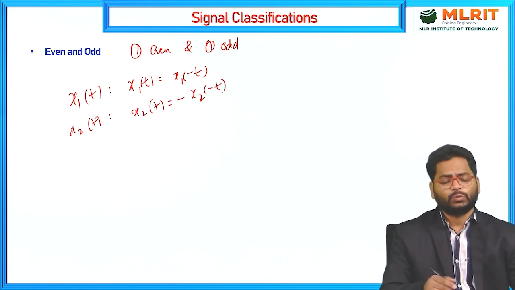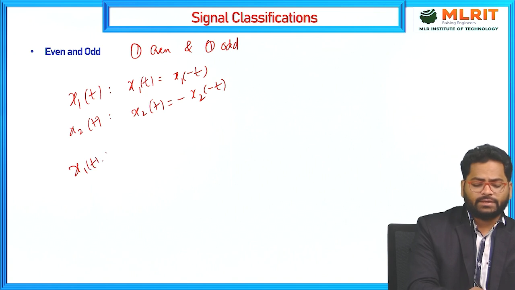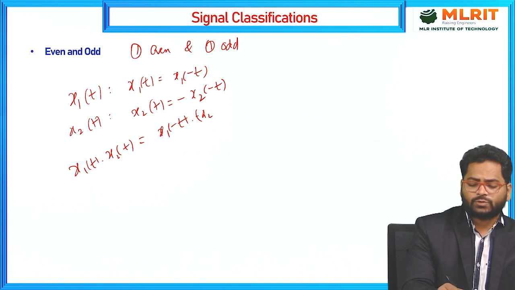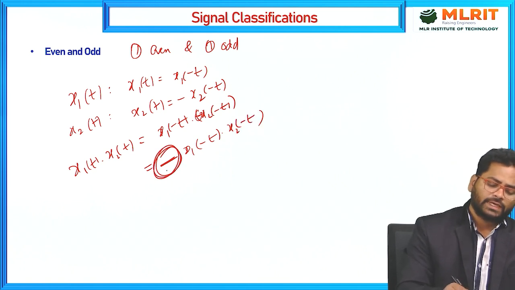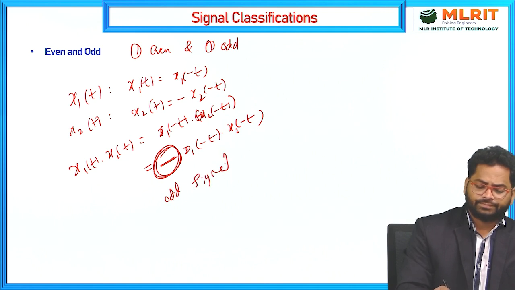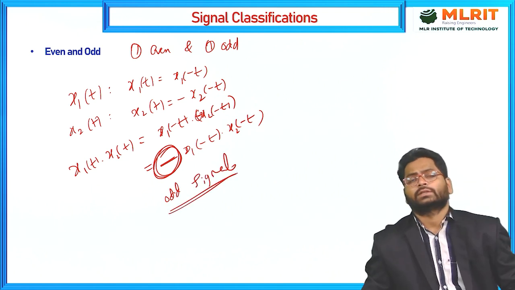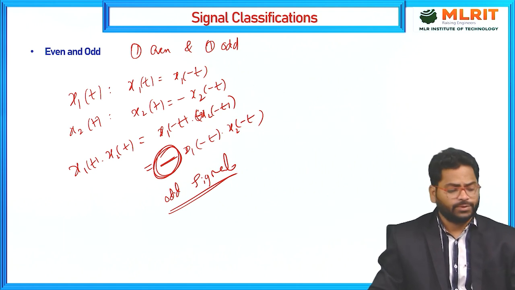If I take the product of these two terms, x1 of t into x2 of t, then you will get x1 of minus t into minus x2 of minus t. Then one additional minus is there, so that minus into x1 of minus t into x2 of minus t. Again you will have the negative sign, that is an odd signal. So this is the answer for the previous question which we discussed.